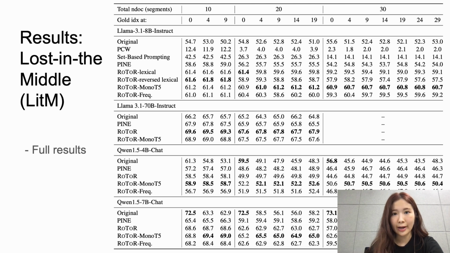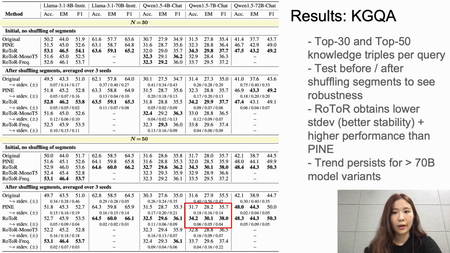We observed similar trends across different Qwen and Llama models with various model sizes on the Lost in the Middle benchmark. Results on RoToR remain stable and achieve better exact match scores than the baselines such as the original model or the PINE model. Results on KGQA, for example, with 50 retrieved passages, triples, RoToR improves F1 over PINE by 2.3 points on Qwen 7 billion and halves the standard deviation after shuffling segments compared to PINE. Gains persist across model sizes.